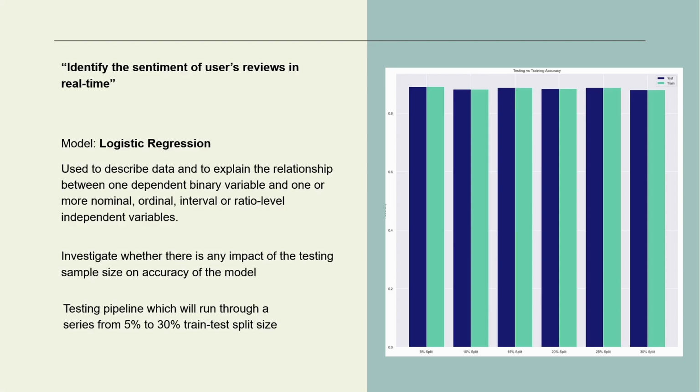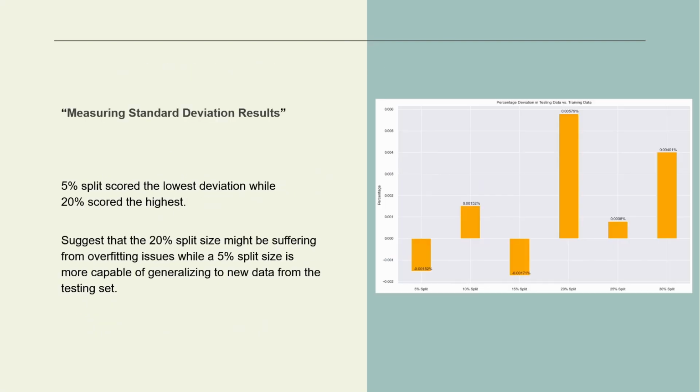So we wanted to investigate whether there is any impact of the testing sample size on the accuracy of the model. So we built a testing pipeline, which will be able to run from a series of 5% to 30% testing splits. And from the results, we were also able to gather some information and measure the standard deviation of the different results. Now, it was pretty marginal, but we did notice that the 5% seemed to perform the best in this situation. And the 20% suffered the worst with the high standard deviation. This kind of suggests that there's overfitting issues with the 20% model. So we decided to go with a 5% test split.